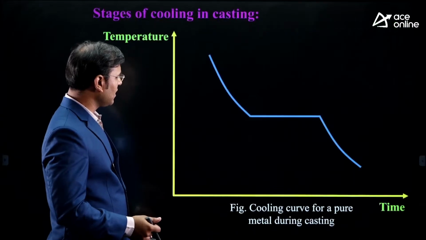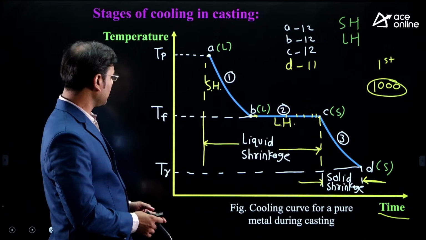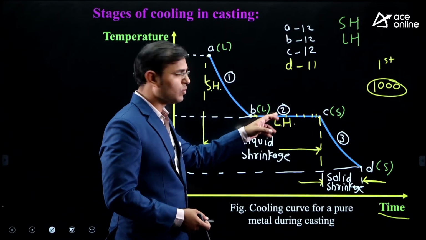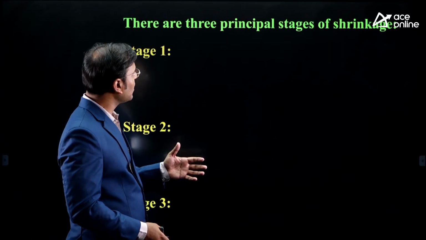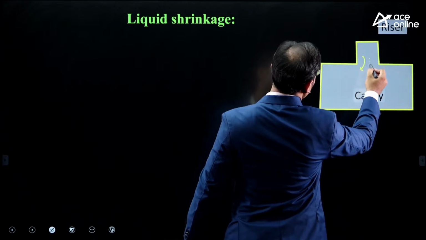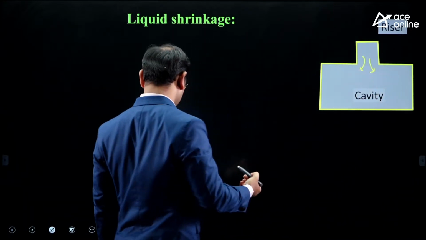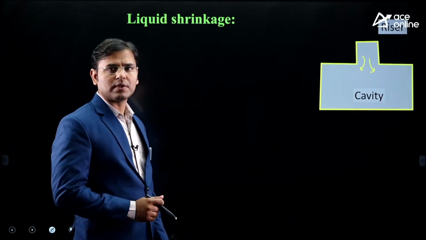Tell me, is the volume of that cavity going to reduce because of liquid shrinkage in stage 1, 2? No. Whatever volume is reduced because of shrinkage, the same volume of molten metal is supplied by the riser. This riser is supplying the same volume of molten metal here. Yes. Now see, I am going to tell a very important point here.